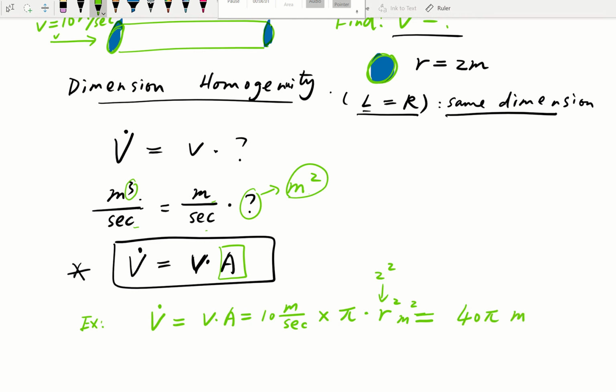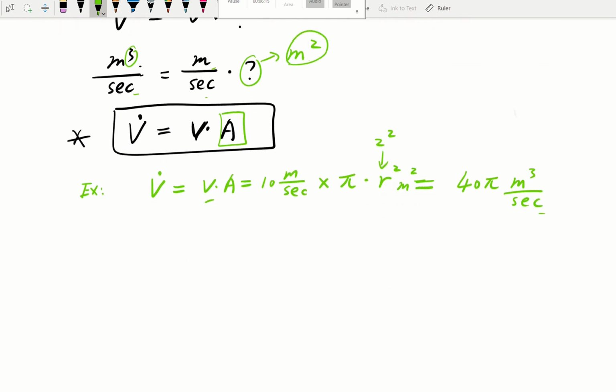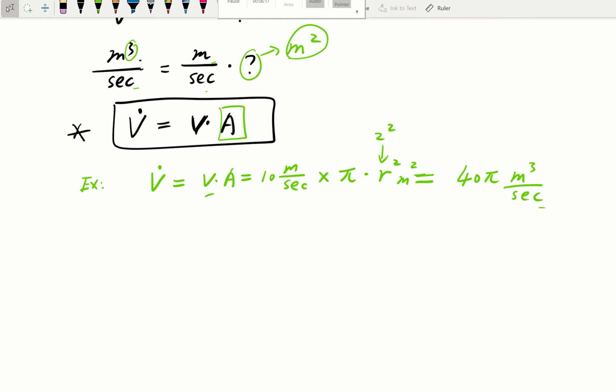Meter cubed per second is the unit for volume flow rate. Given the velocity, you can find the volume flow rate. A quick example on that. Okay, so here I want to introduce another concept